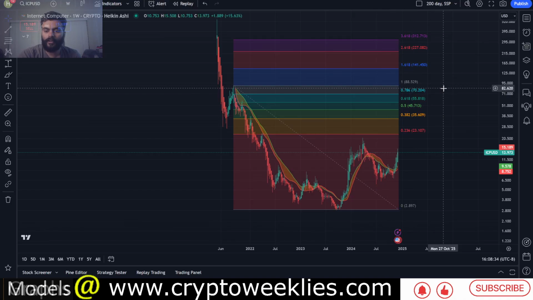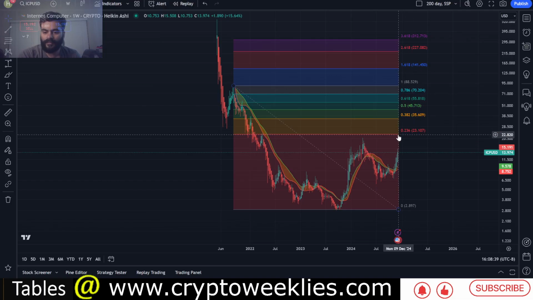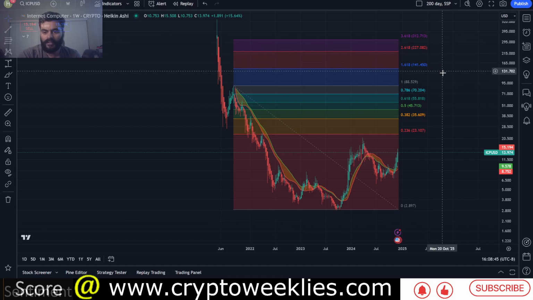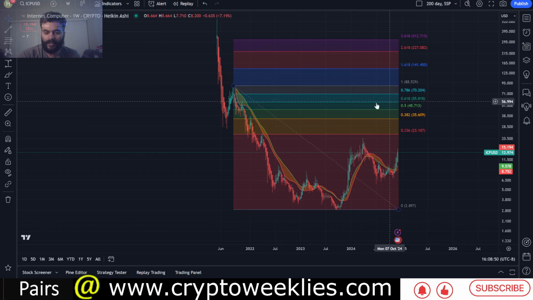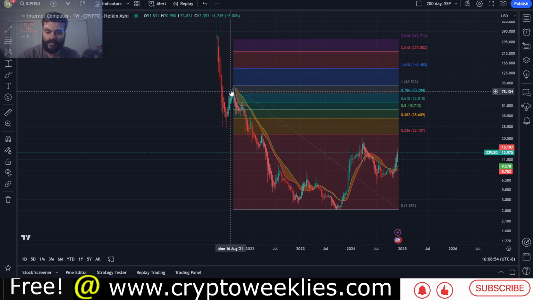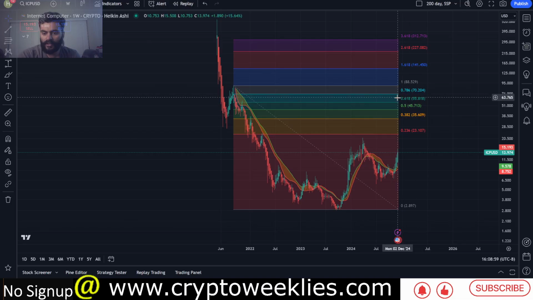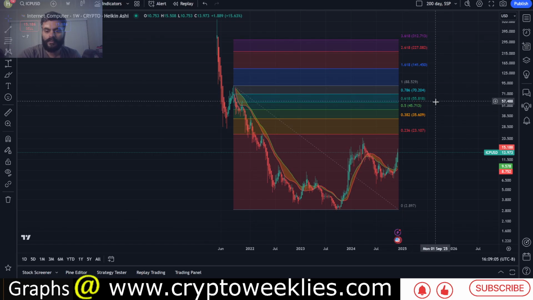Per that $88 peak in September, the current Fibonacci based rally at around $23 would be close to the 0.23 fib levels. If ICP does not make a new all time high or new market cycle high from this $88 level, the likely price forecasted scenario in that environment would be between $55 and $70, corresponding to the 0.618 and 0.786 fib level.